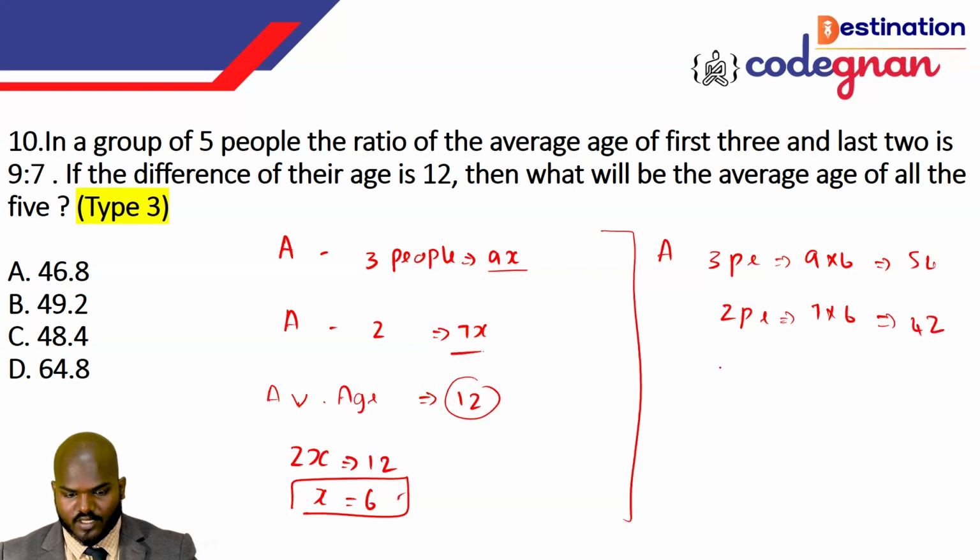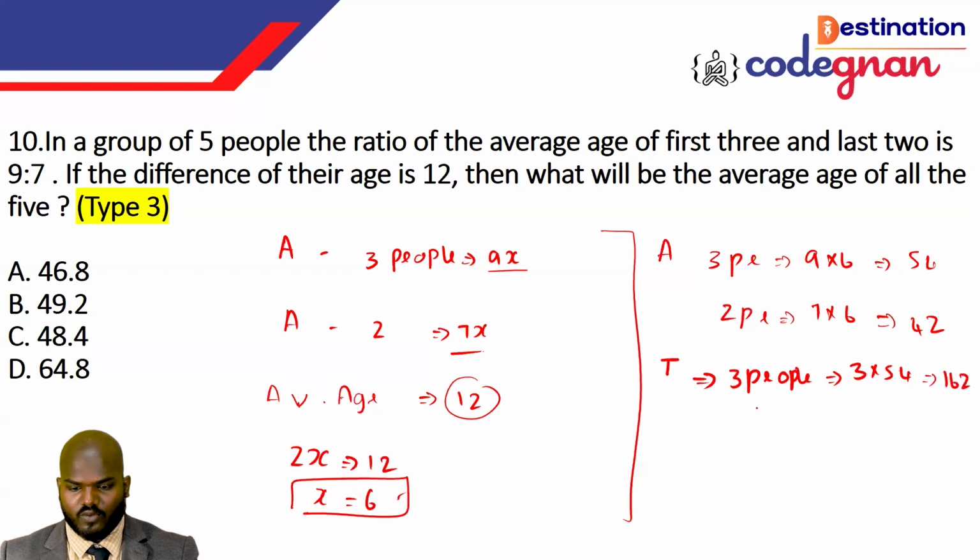If the average of the 3 people is 54 and of the 2 people is 42, then the total for the 3 people is 3 times 54, which gives you 162 years.